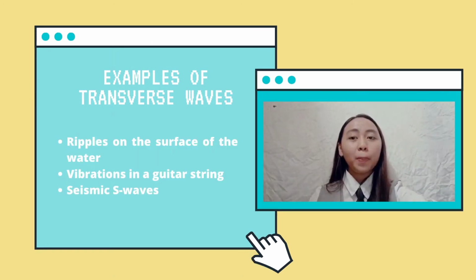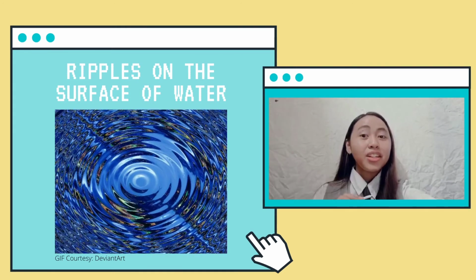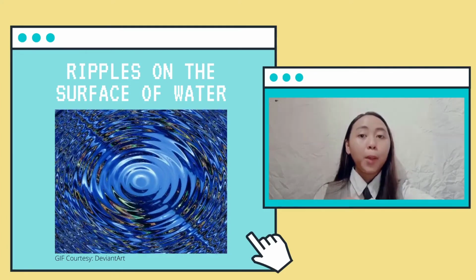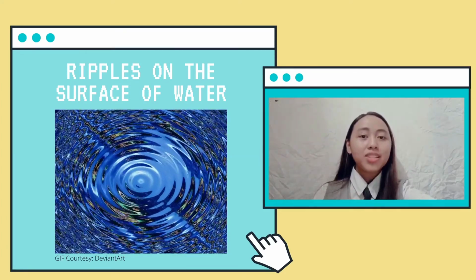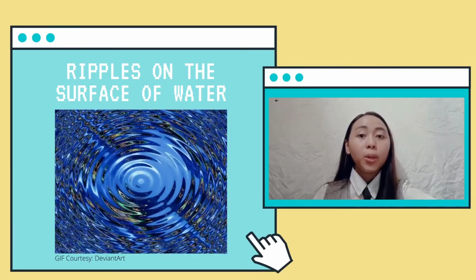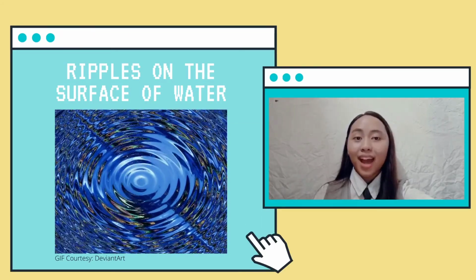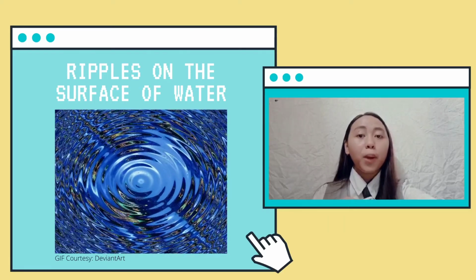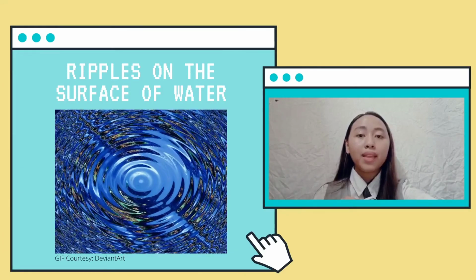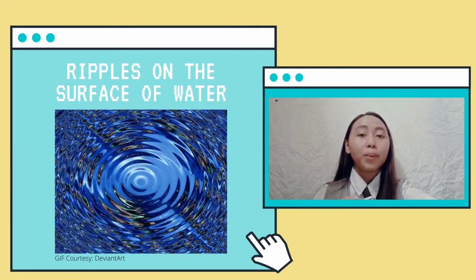Did you know that the ripples on the surface of water, vibrations in guitar strings, and seismic S waves are examples of transverse waves? The circular ripples produced on the surface of the water expand and propagate through the water. As the ripples move horizontally across the surface, the water particles vibrate up and down. Thus, the water wave propagates horizontally. The particles of the medium vibrate perpendicular to the direction of the wave propagation.